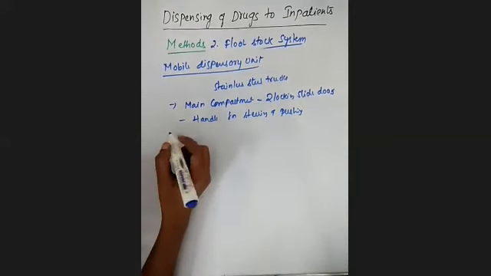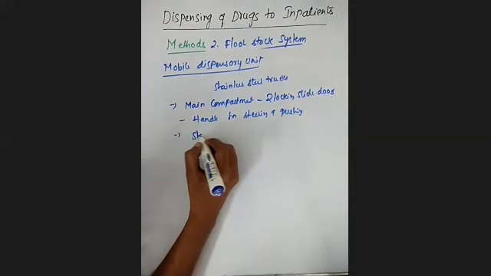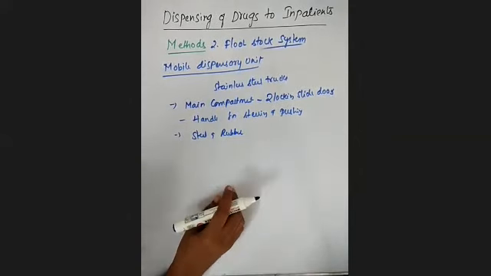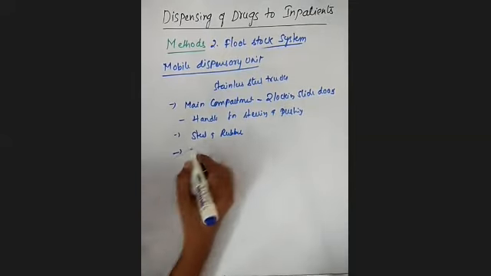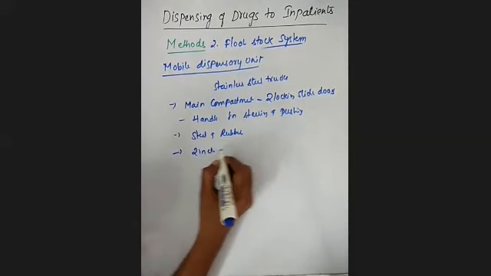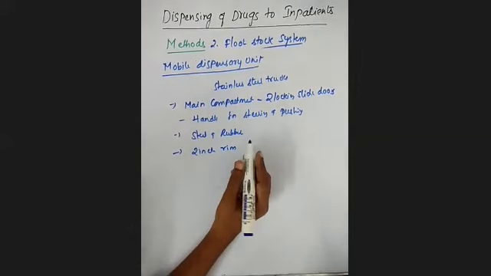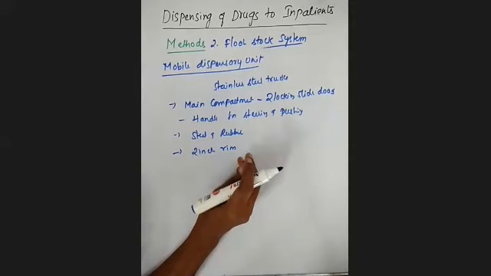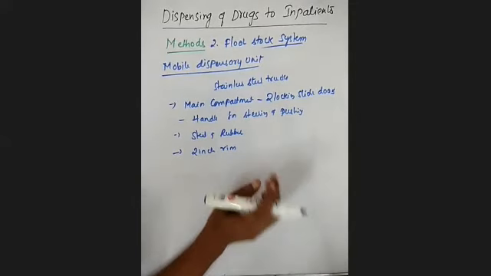Next, it has very heavy duty steel and rubber to protect the truck. On the top it has a 2-inch rim to carry the empty containers. Once there are empty containers, they have to be returned to the pharmacy.